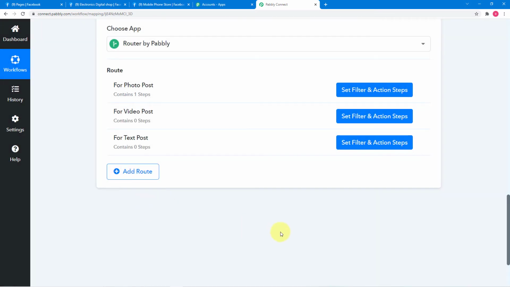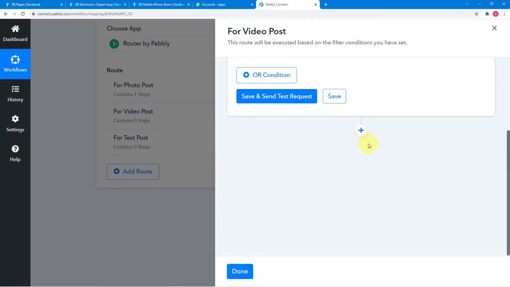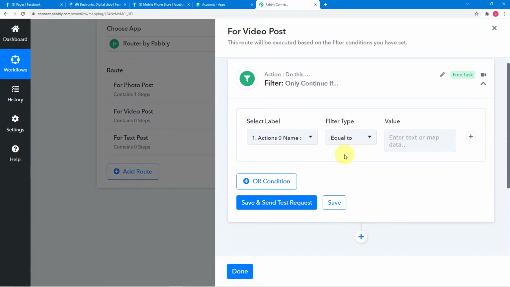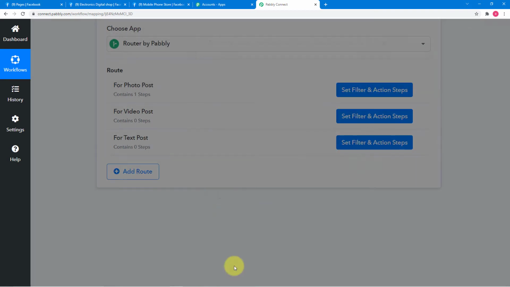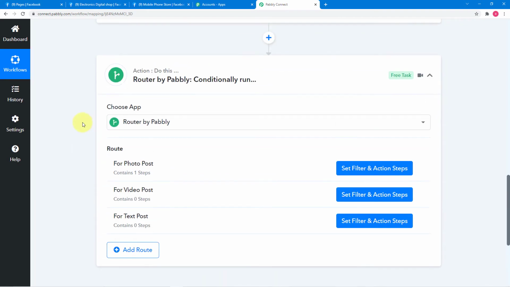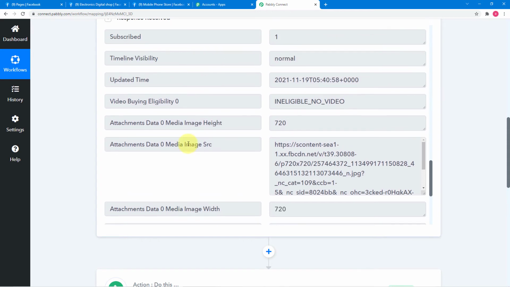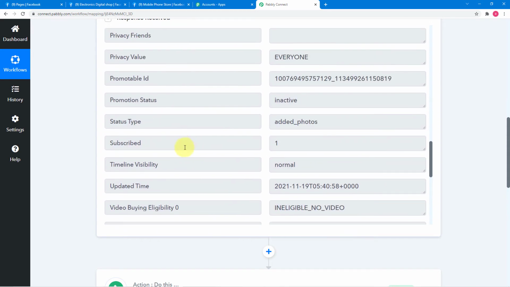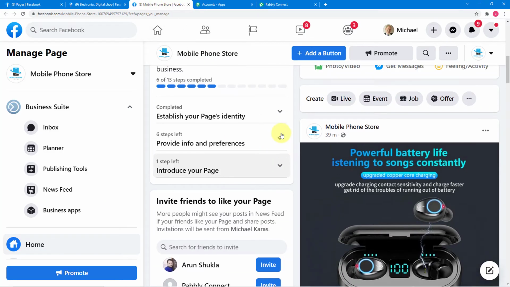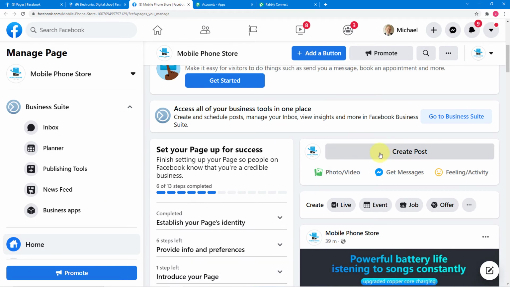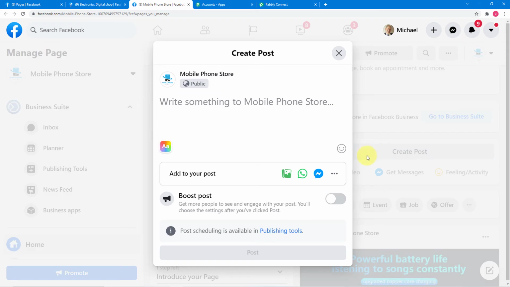Okay, now come to this second route, click here on the set filters and actions tab. But first of all, we need to have the data of a video post captured here in Pabbly Connect. Now we have the data of a photo post. So to capture the data of the video post, let me post a video on my mobile phone store page. This is my primary page, and here I'm going to create a video post. I'm attaching a video here.